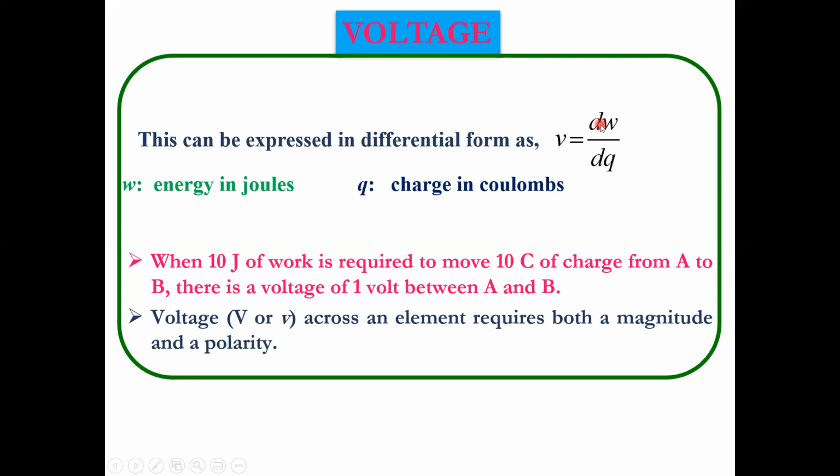Here d stands for change in the quantity, differential in mathematics. When 10 joules of work is required to move 10 coulombs of charge from one point to another point, the resultant voltage is 1 volt. It has units of volts, represented with the letter V. It requires both magnitude and polarity. Don't forget, voltage can exist in between 2 points. Current is flowing across the element. Remember these two things.